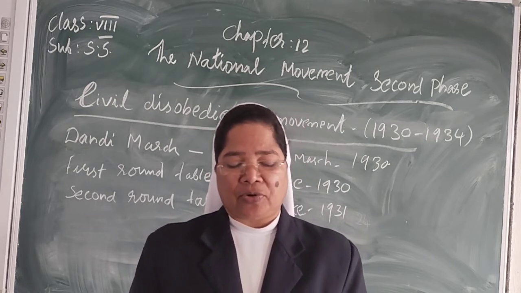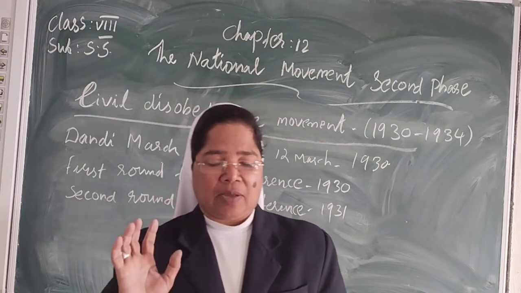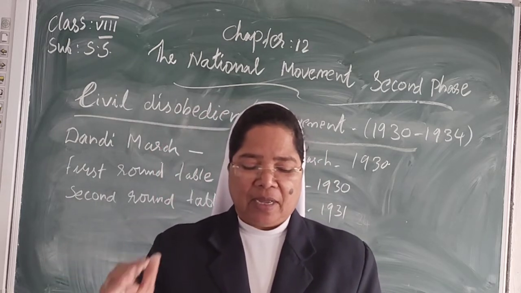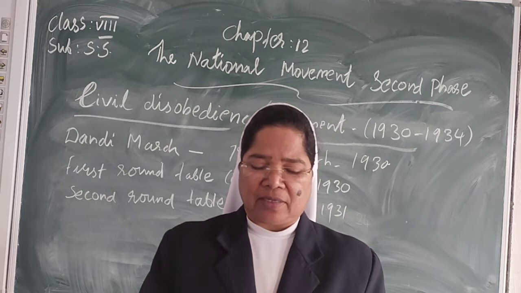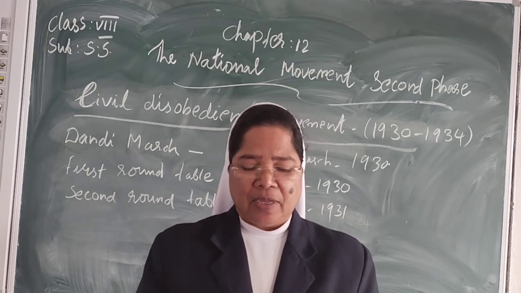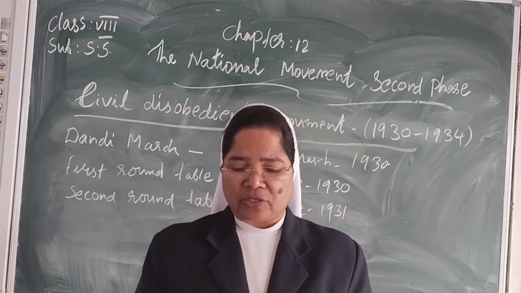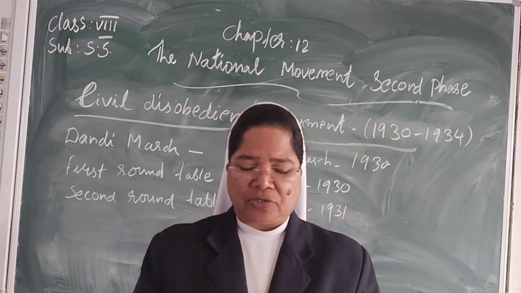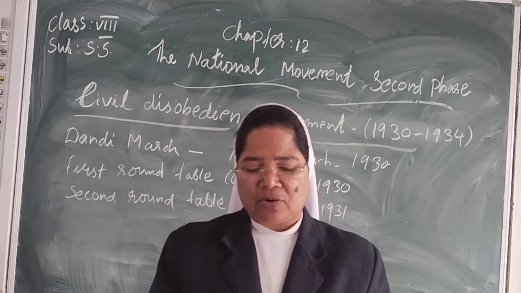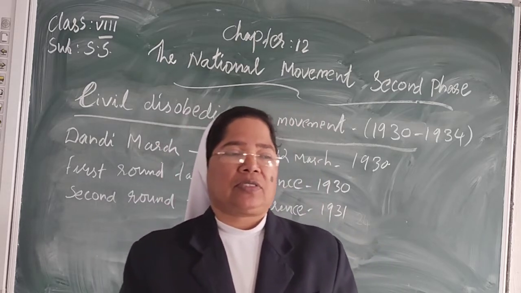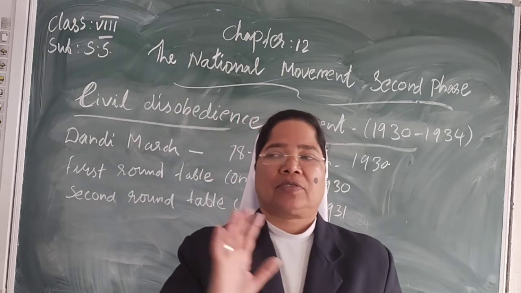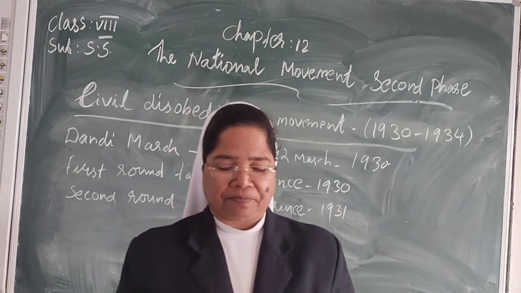The Congress boycotted it. Only the Muslim League, the Hindu Mahasabha, and the representatives of the Indian princes participated. Without the participation of the Congress, no decision on constitutional changes could be taken. Thus, the conference gave no result.